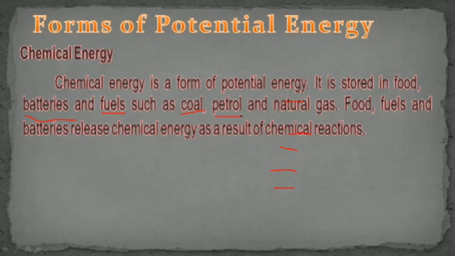And petrol we use in the cars, in airplanes, everywhere, to give the energy to start and run our vehicles. And there is natural gas. Natural gas also comes from under the ground, and it is also used at homes, like in the stove, to cook the food in cylinders.